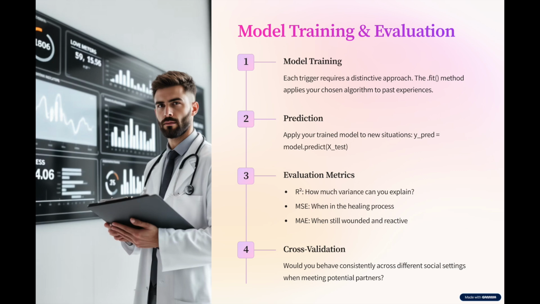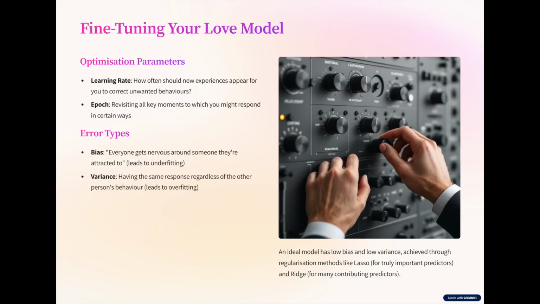Fine-tuning: is a result either unsatisfactory or too good to be true? Let's see how we can improve results. We need to optimize our model, which leads to the learning rate, the size to which we adjust the parameters of our model, and epoch, a full rotation of our training datasets. For applying learning rate in love, let's think of how often should new experiences appear in our life for us to correct a behavior or belief we want to shed?